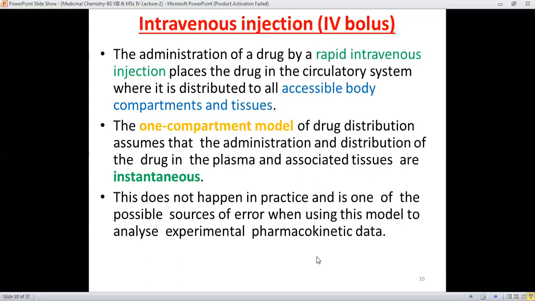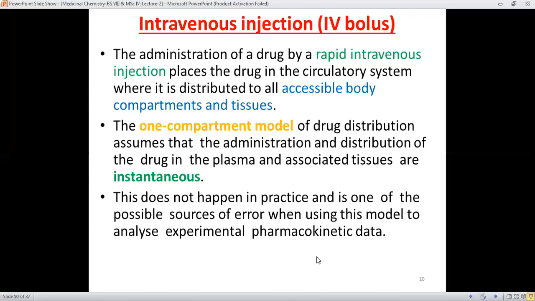at the time. And compartments mean certain regions, certain tissues. The one compartment model of drug distribution is assumed in the case of intravenous injection, where the administration and the distribution of the drug in the plasma and associated tissues are instantaneous.